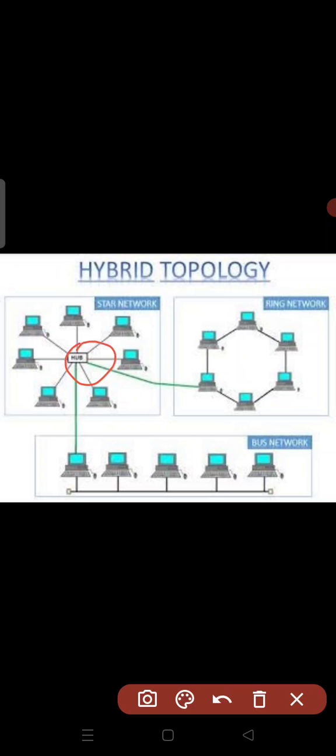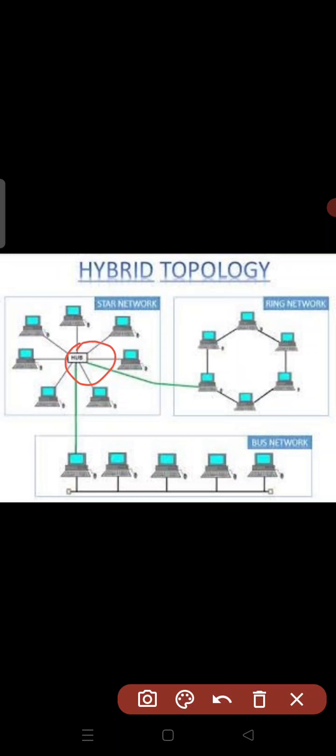Wide area network means what? It's a larger network, we can say. It handles a large volume of traffic also. It is versatile and effective. Versatile means it will work in any network environment. Not only a single LAN, it can also work in a WAN, wide area network.